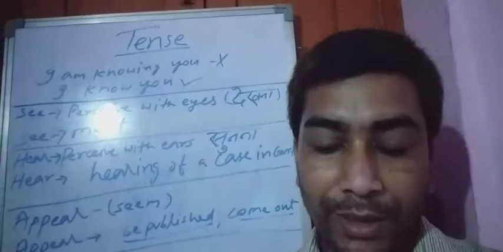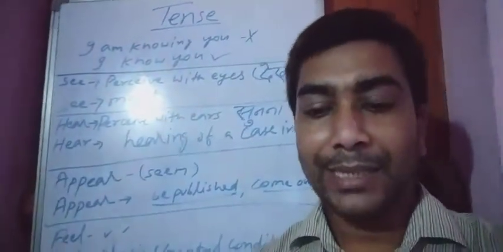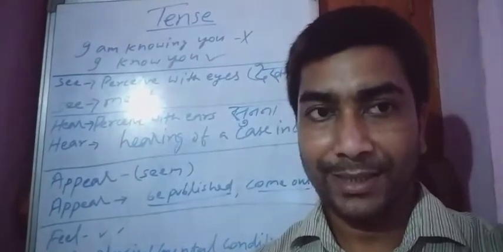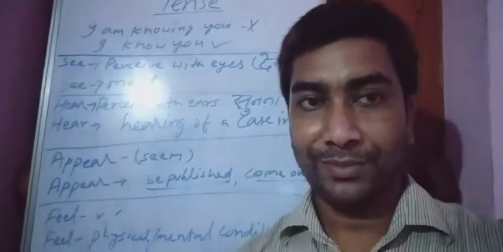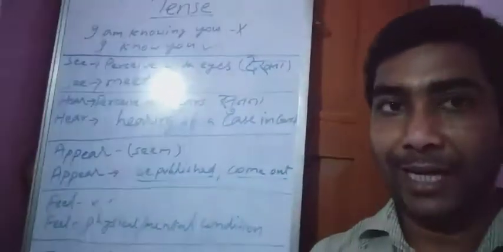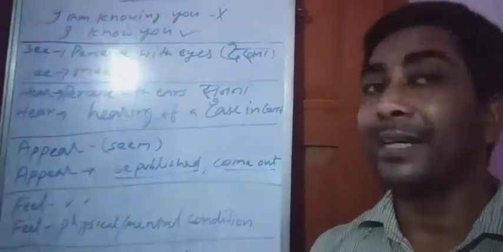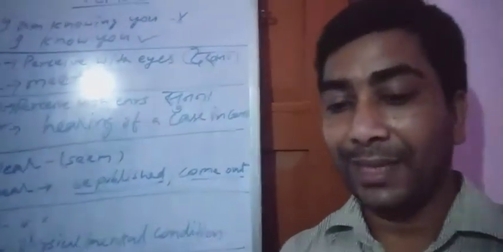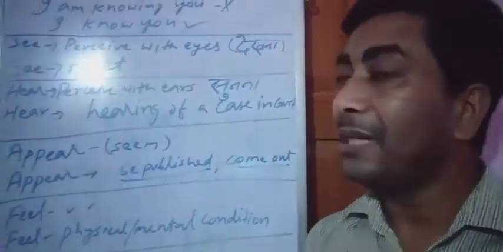Example: I see you are careless about your studies. Here the meaning of see is perceive with eyes, देखना. So not I am seeing, I see. And now I use continuous when the meaning will be meet.